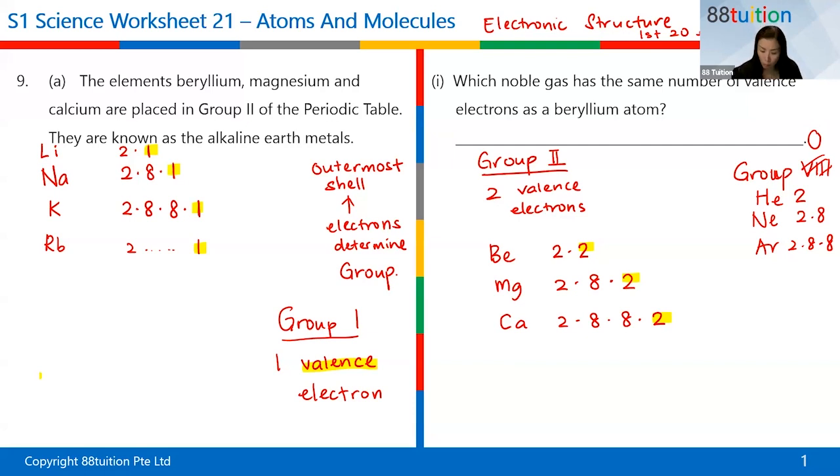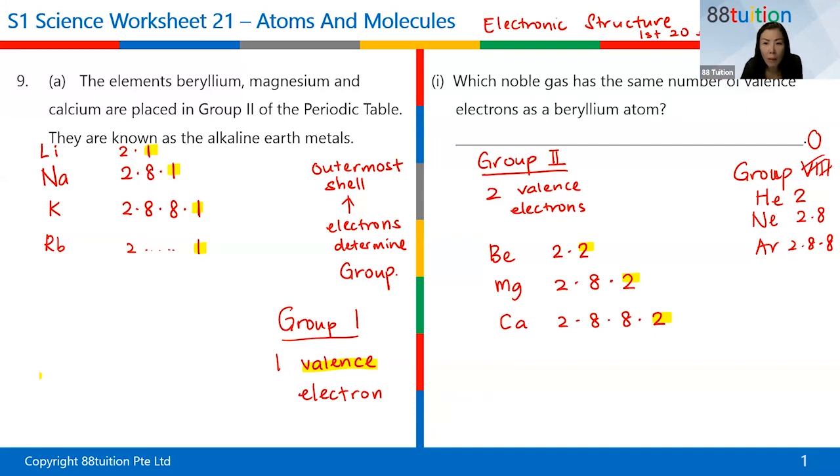It cannot be 2 because 2 is already used for group 2. It cannot be 8 because helium doesn't have 8 electrons in the outermost shell. They don't have electrons in the outermost shell that need to be given away, or whether they need to take in any more.